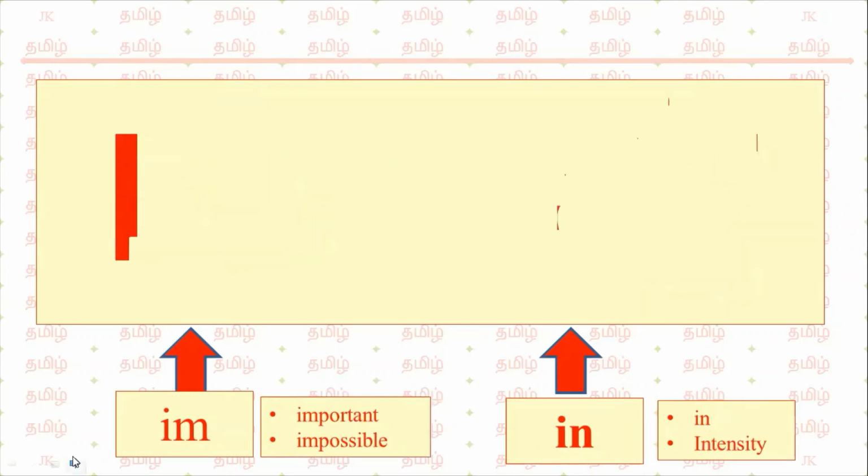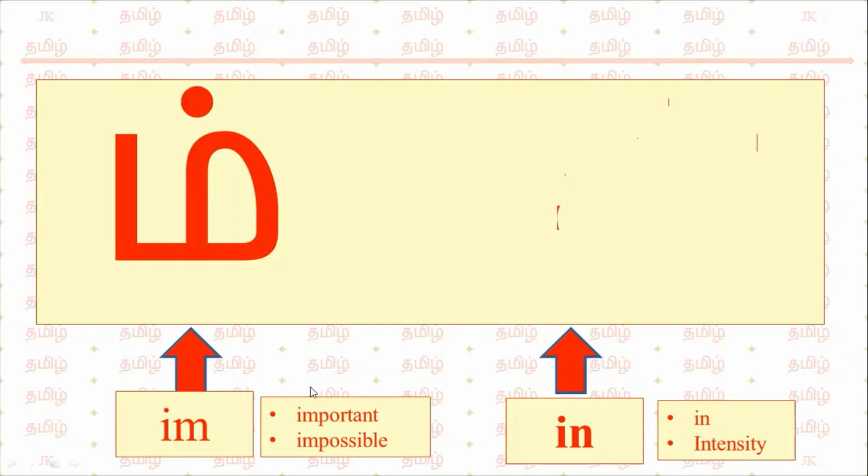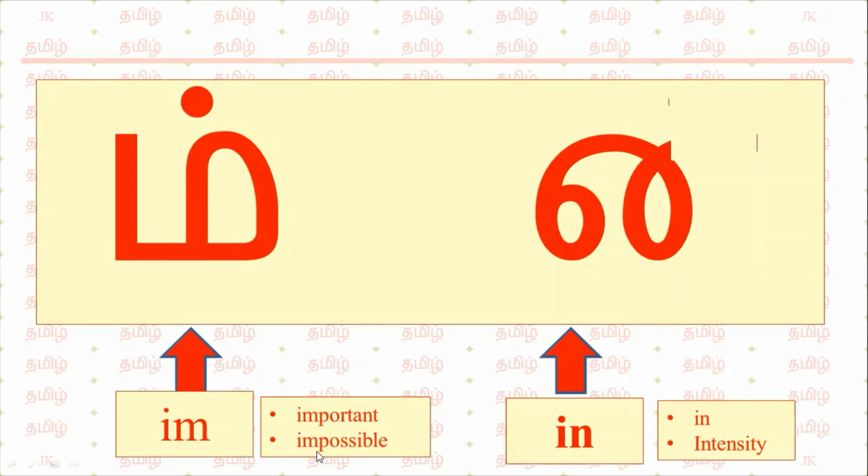Next set of letters are im: important, impossible. The last letter in soft consonant is in: intensity, in.